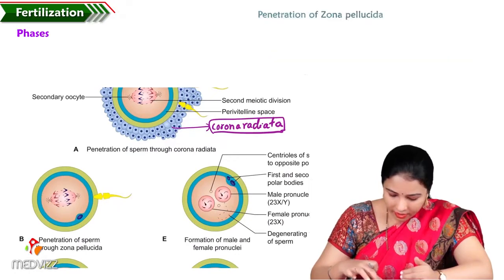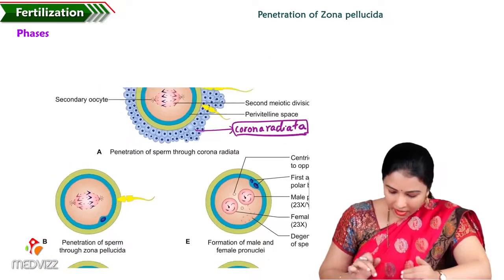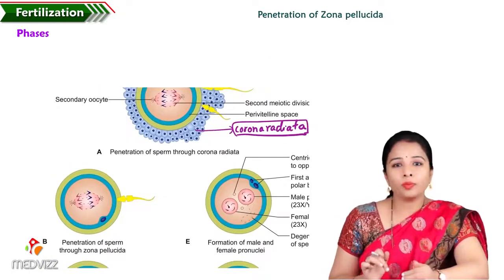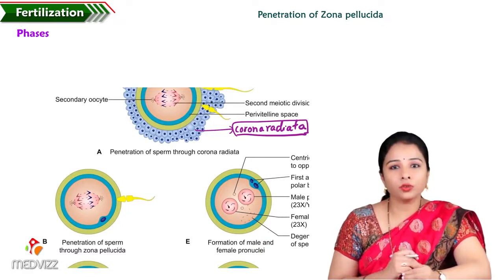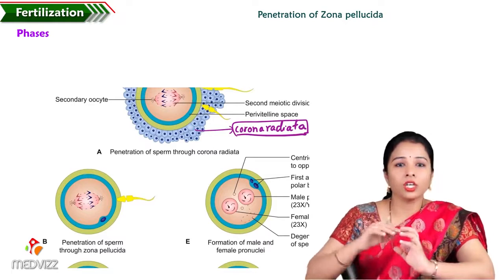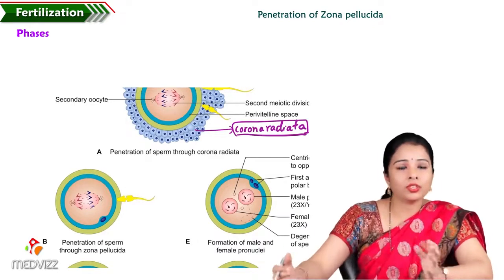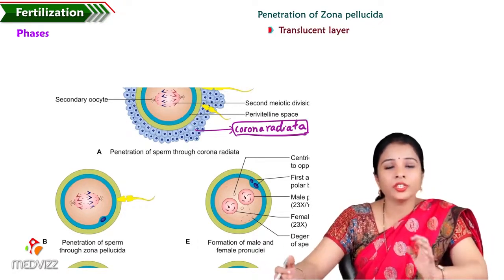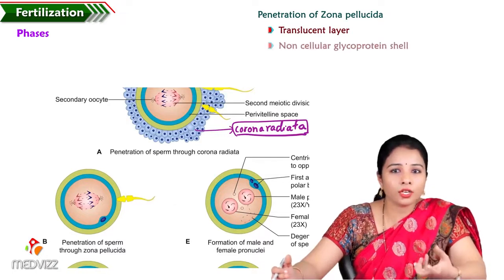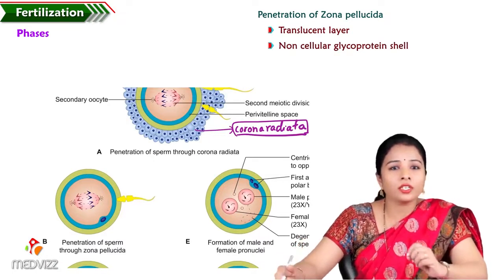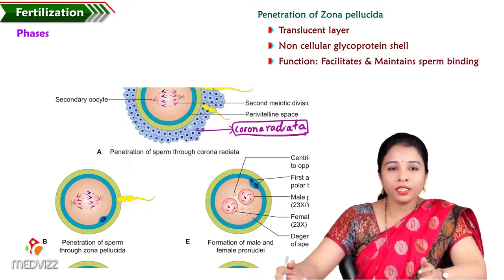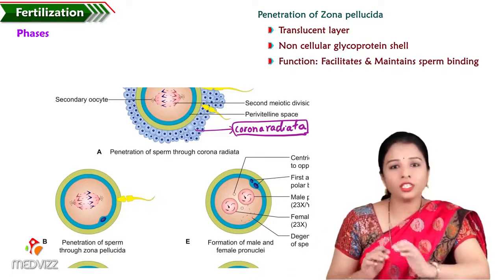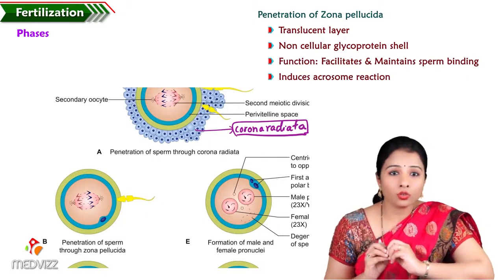And the second phase is the penetration of the sperm through the zona pellucida. We know it now. The sperm touches the zona pellucida layer, where zona means a layer and pellucida means a translucent layer. So it is a translucent glycoprotein shell surrounding the egg, and that facilitates and maintains the sperm binding, and because of this it induces an acrosome reaction.